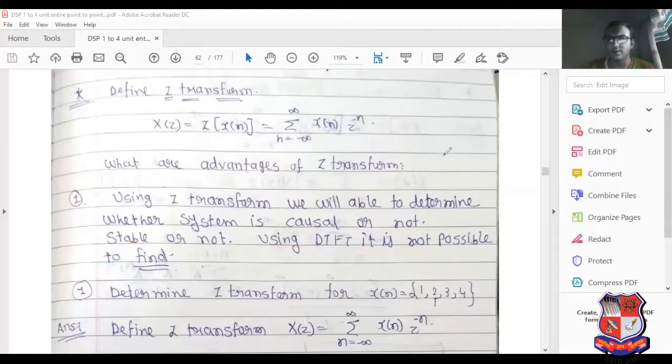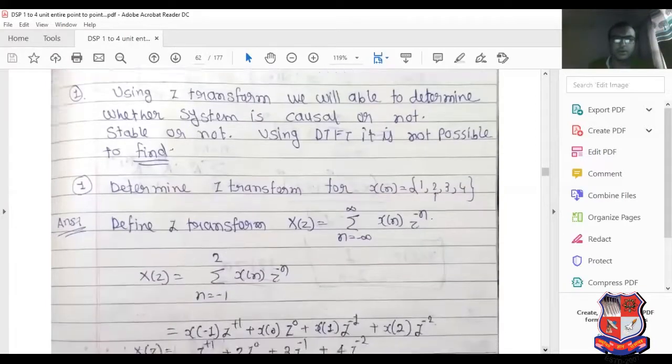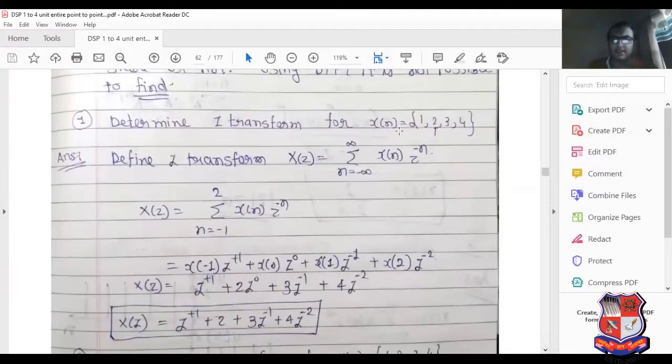Now I have switched over to the example. See this. Determine the Z transform for the given signal x of n equal to 1, 2, 3, 4. Here, x of n equal to 1, 2, 3, 4 means what? I have explained this.